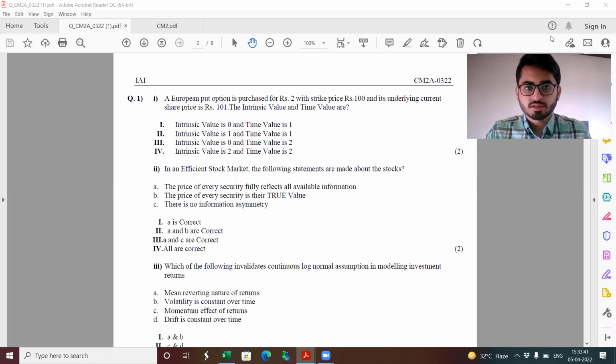Before we start discussing the solutions, one update I would like to inform you all of is that the next set of examinations to be held by IAI would be in July 2022. Beyond that, when the next session would be held, whether in September, October, or November, is yet to be communicated by IAI. So we need to wait for their communication, which would be available on their website.